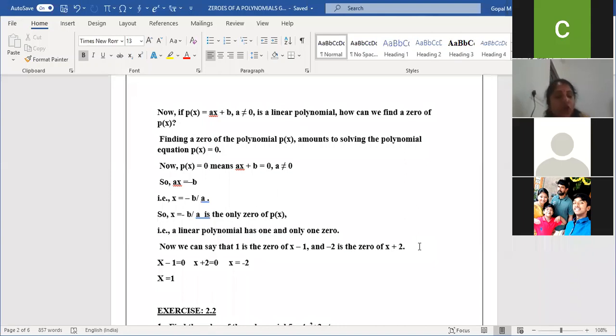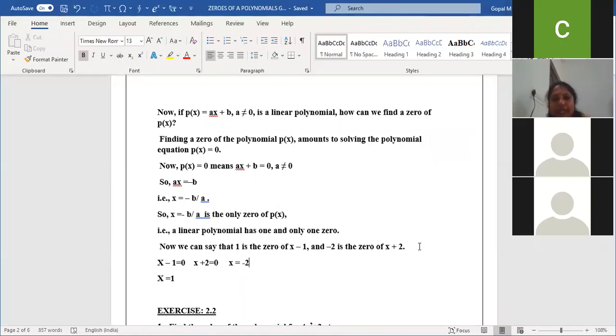What is a 0 of 5x plus 8? Minus 8 by 5. What is the 0 of 3x minus 4? It is 4 by 3. Anyone have doubt in writing this one? No, ma'am. These type of questions, they'll ask for 1 mark or fill in the blanks. Okay, children?